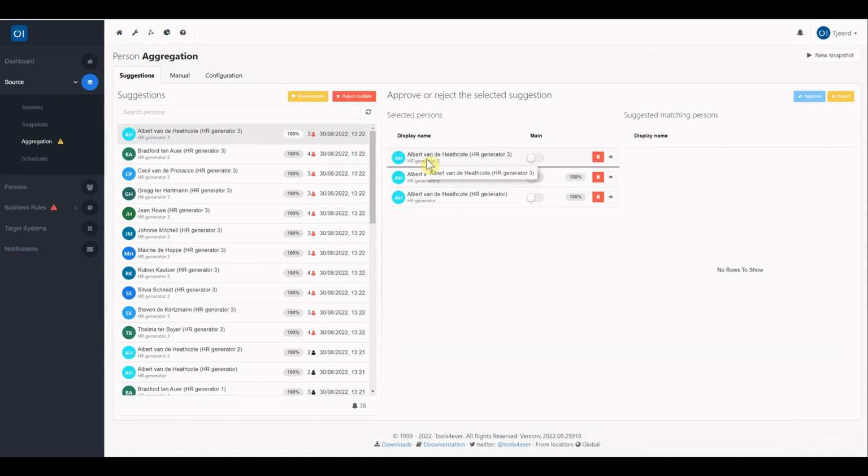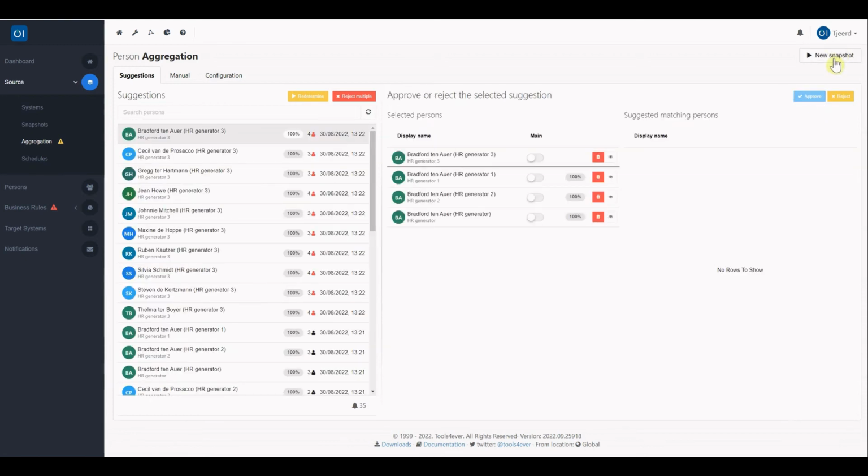Because those persons were not manually aggregated before, when this new one was introduced with the introduction of the new demo system, we now have 3 persons who are totally the same, and you can see they could not be merged because we don't know who should be the primary or leading person for this one. So this will be handled as an exception or skipped, and by doing this you can select out of this list who of these 3 persons will eventually be the main person. When we approve this one, a new snapshot is required to process this.